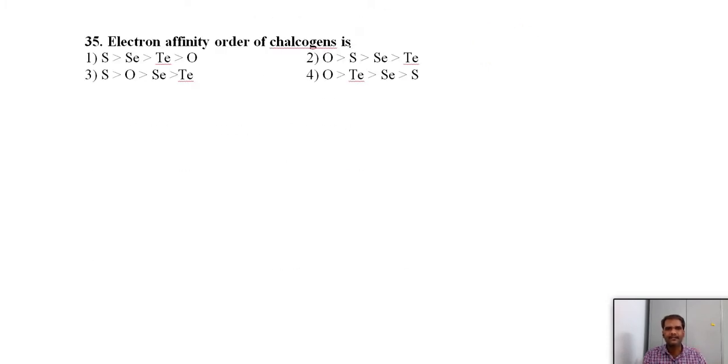Electron affinity order of chalcogens. This is also very important. For the second period and third period elements of the group, there is an exception. Oxygen has the least electron affinity. Generally, electron affinity decreases from top to bottom, but oxygen is the exception. So here sulfur, selenium, tellurium. The first one itself is the correct order.